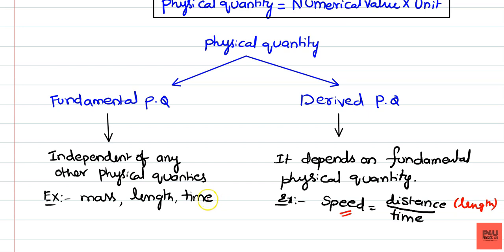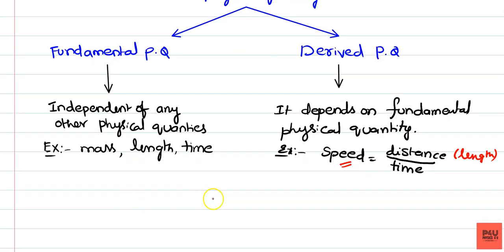So these are examples of fundamental and derived physical quantities. We can write many examples. Suppose you take area. Area is equal to length into breadth, and both are fundamental physical quantities.